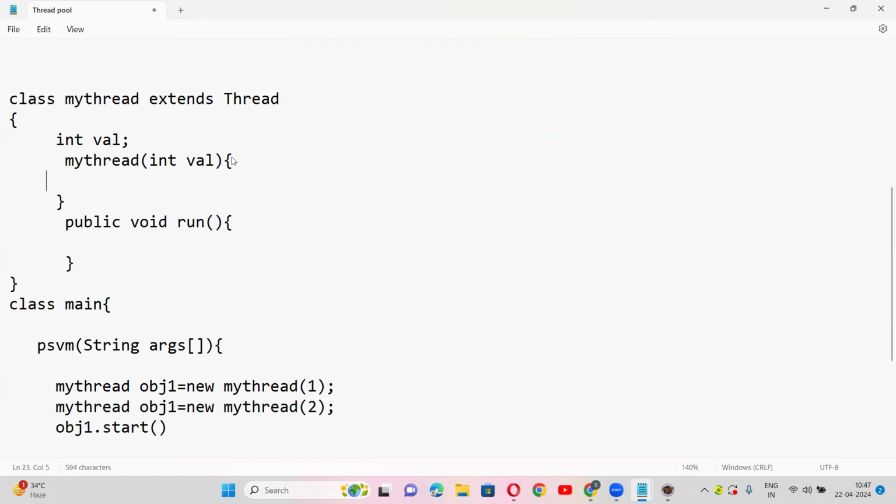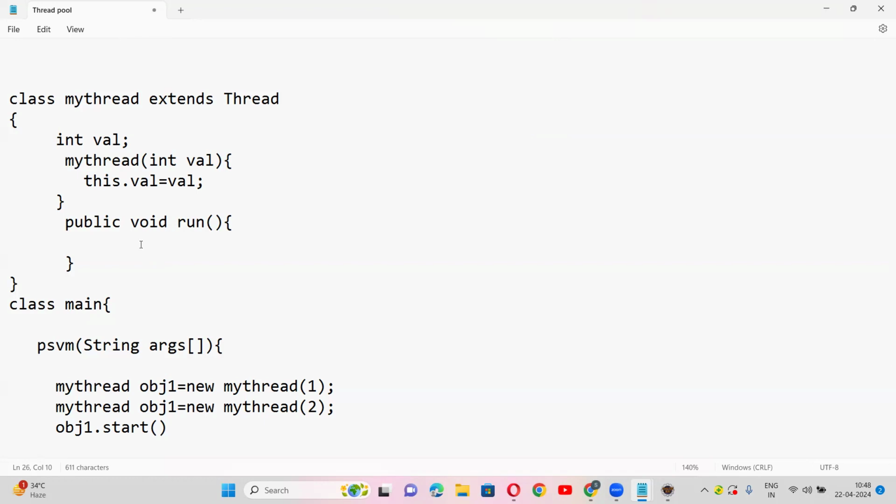You just write this.val equal to val. Am I correct, guys? Yes. So you can use that val in the run method so that you can uniquely represent each thread. While printing the output, it will print like I am in my thread val 1, 2. It will print like that. Am I correct, guys? Right.